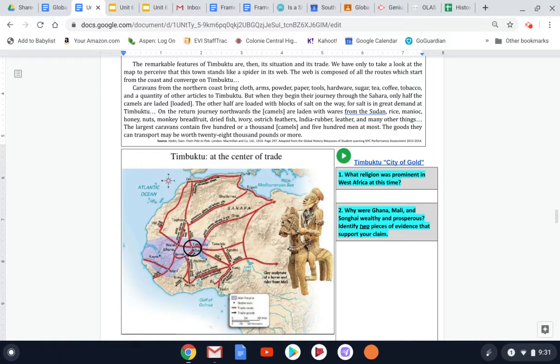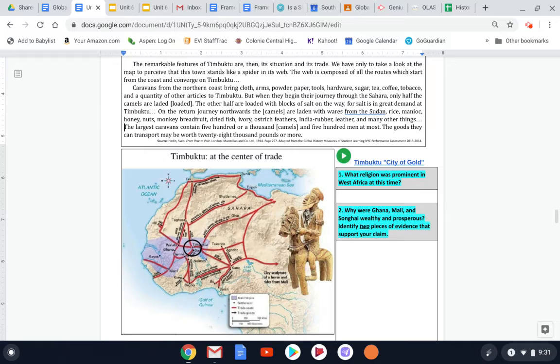Caravans from the northern coast bring cloth, arms, meaning weapons, gunpowder, paper, tools, hardware, sugar, tea, coffee, tobacco, and a quantity of other articles to Timbuktu. But when they begin their journey through the Sahara, only half of the camels are laded, or loaded.